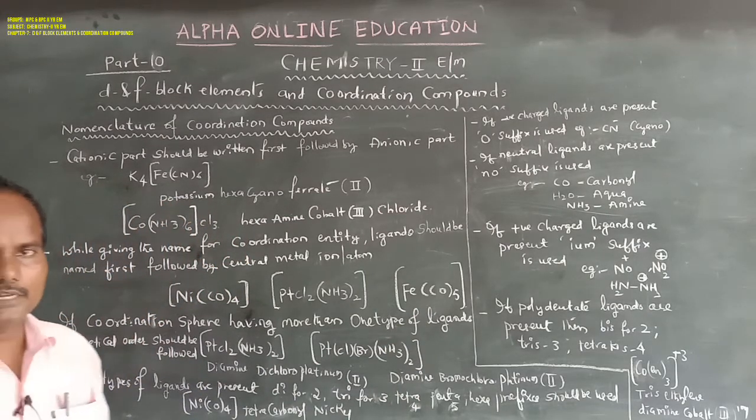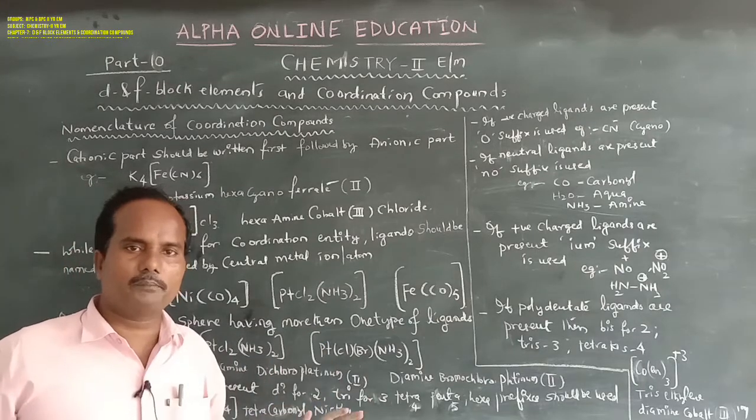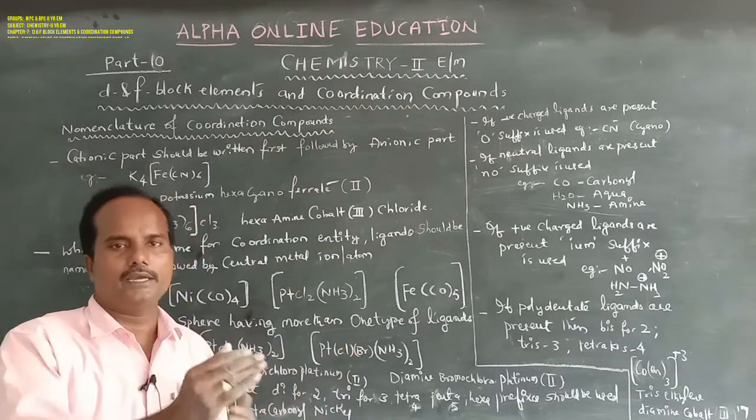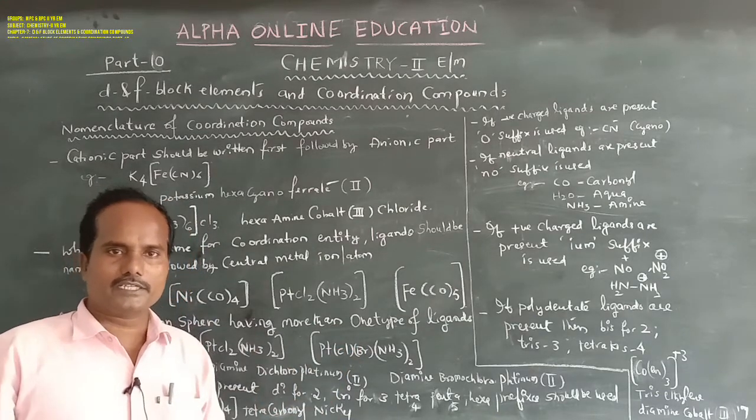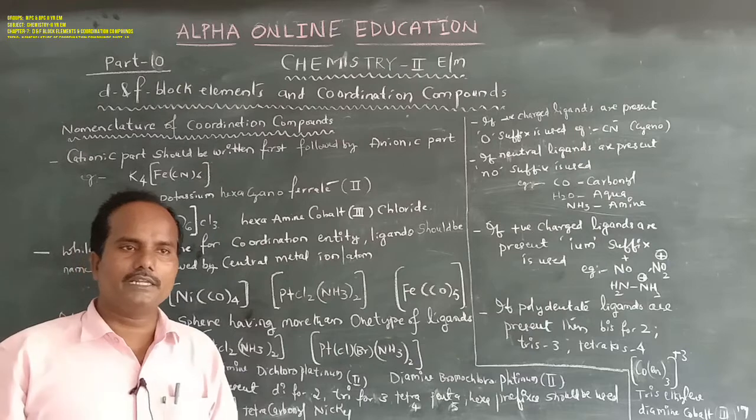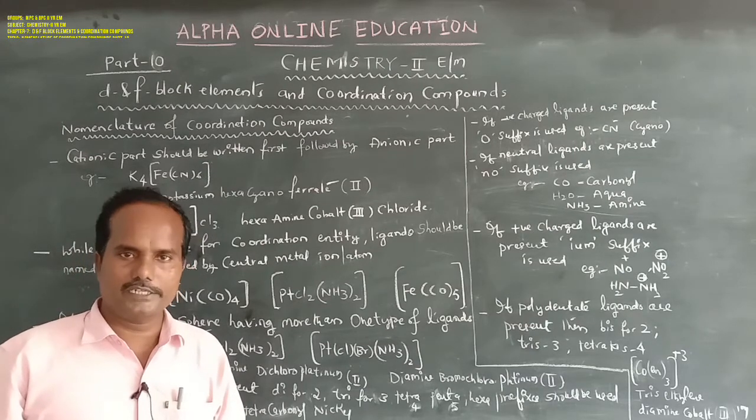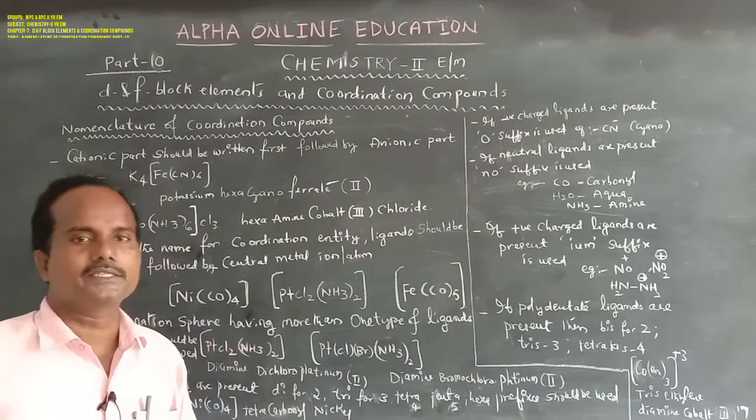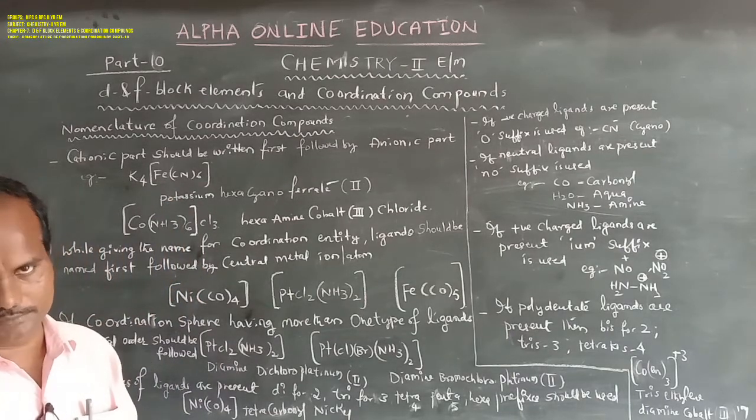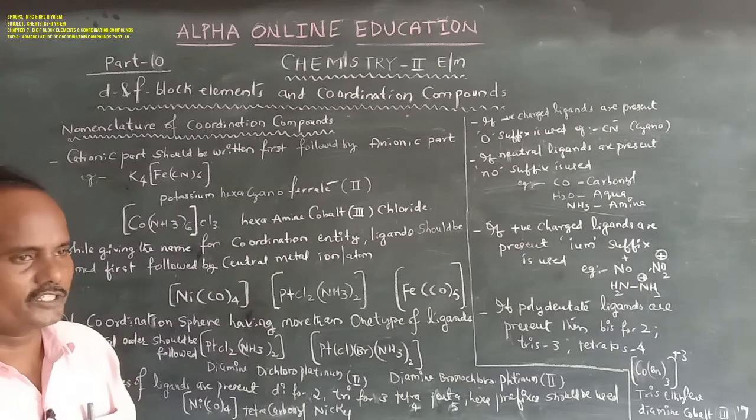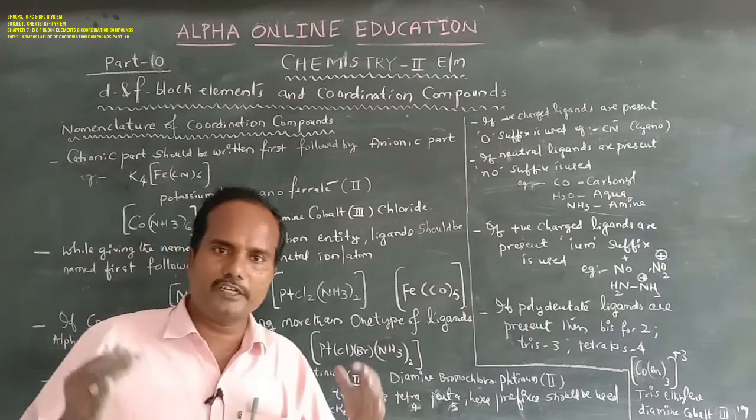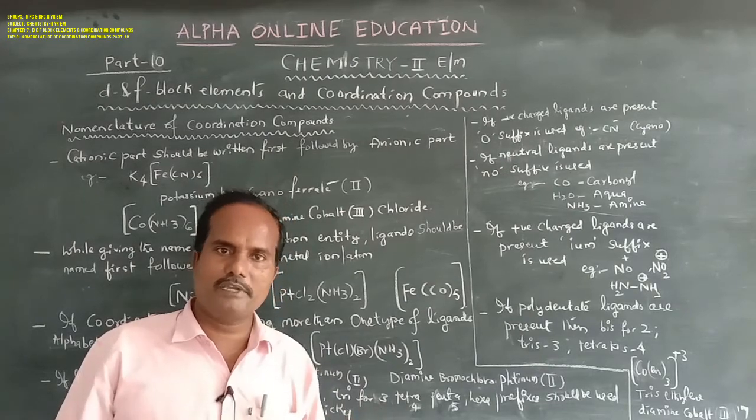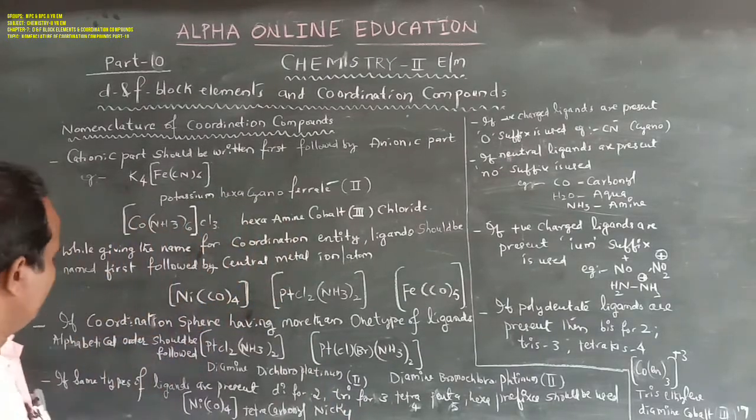The first rule: while giving the name for coordination compounds, the cationic part should be written first, followed by the anionic part. The second rule: while giving the name for coordination entities, first priority is given to the ligands, followed by the central metal ion or atom. If the coordination sphere has more than one type of ligand, alphabetical order must be followed. So this is the third.